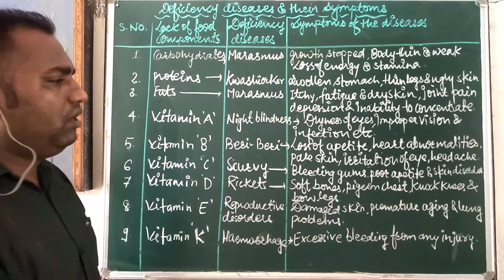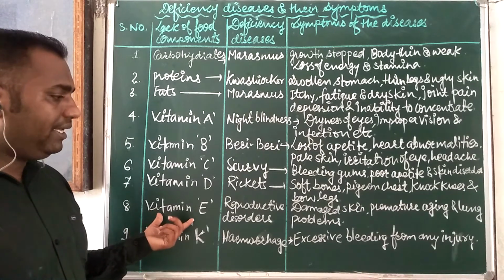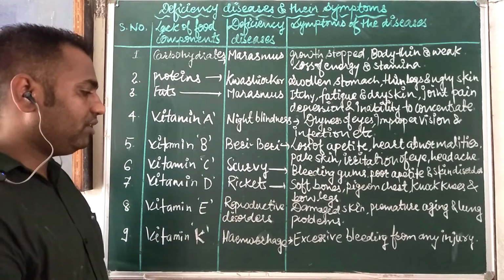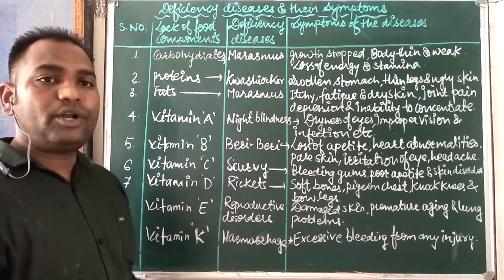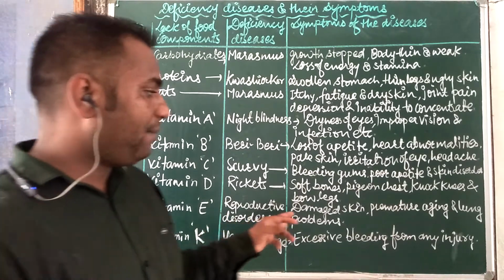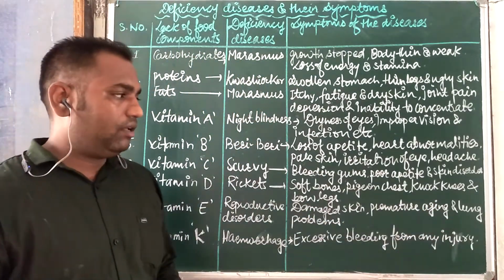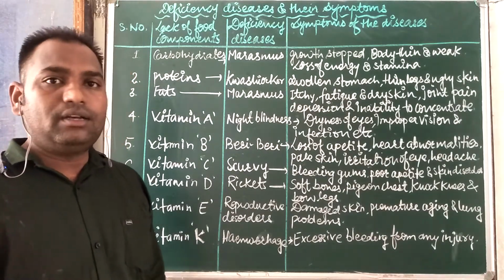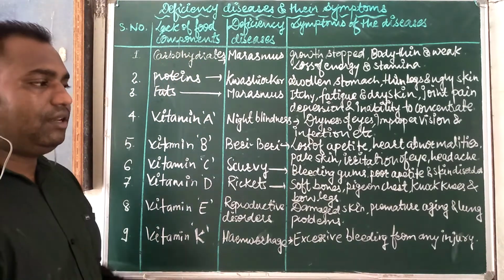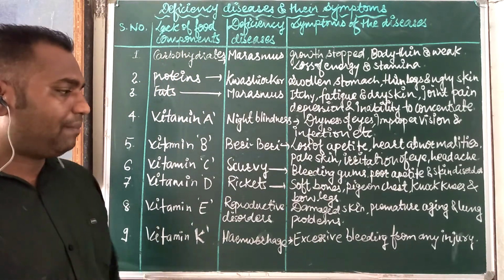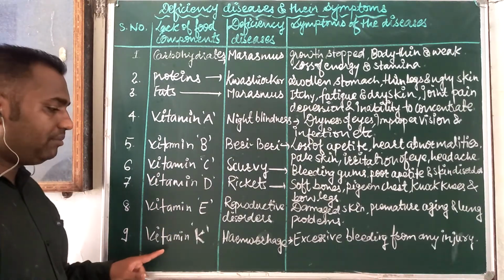Okay, so these are the symptoms of vitamin D deficiency. Second is vitamin E. Reproductive disorder means human beings are not capable of reproduction. Damaged skin and premature aging means at a young age we look like older age. And lung problems means lung diseases can sometimes happen with the lack of vitamin E.